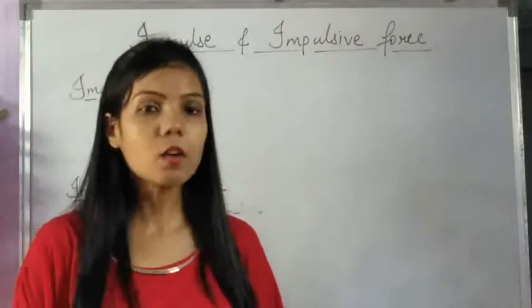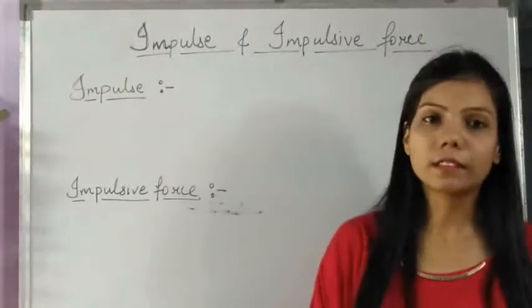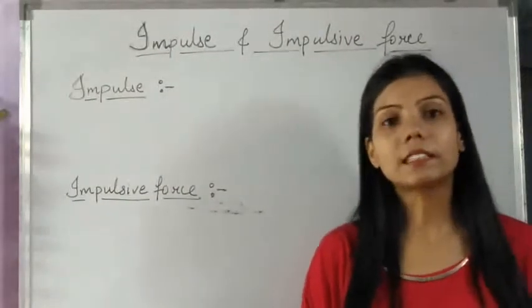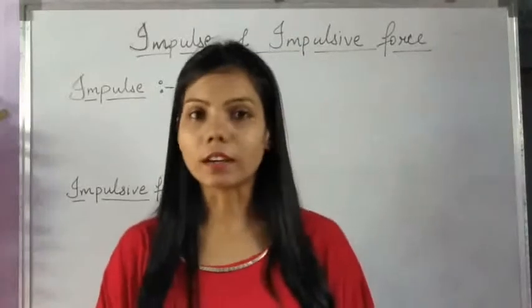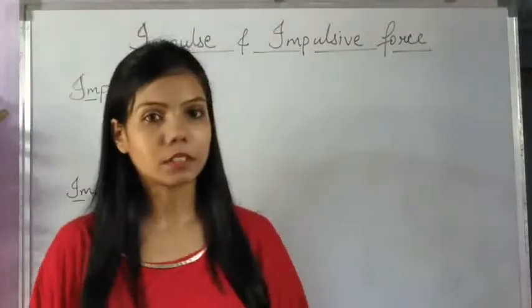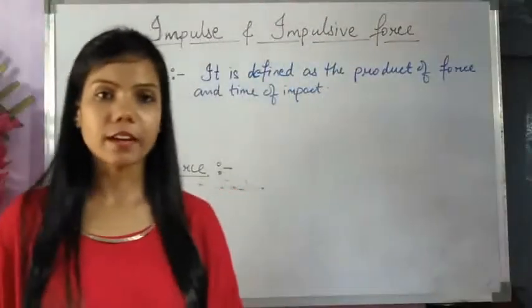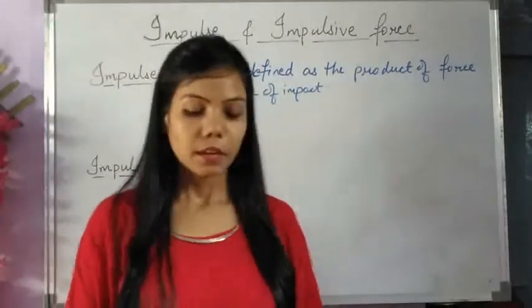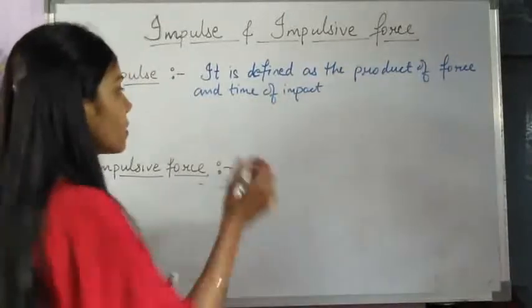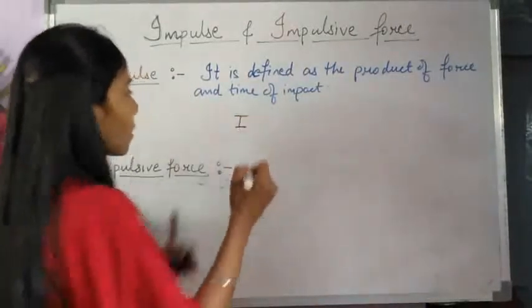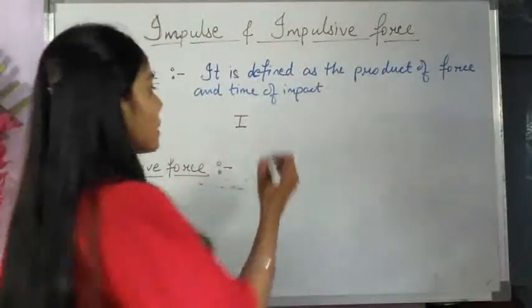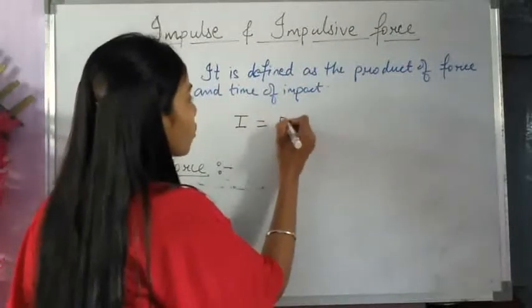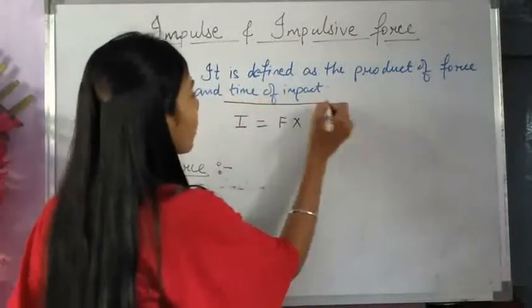Okay, now we have impulse and impulsive force. Before we start the third law of motion, it is important to understand these two terms. Impulse is defined as the product of force and time of impact. Mathematically, it could be written as I for impulse is equal to force into time of impact.